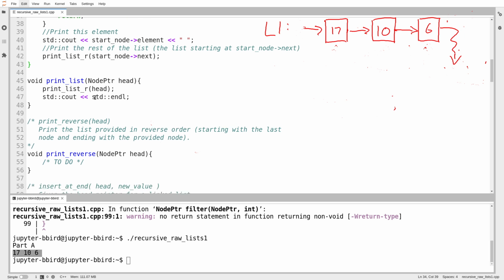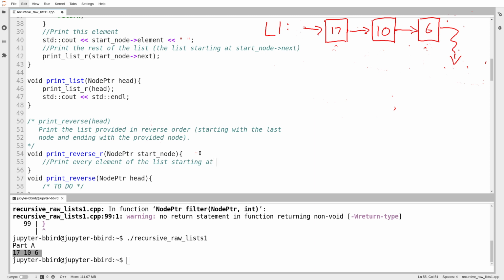I'm going to use the lessons I learned in print list with print reverse. So I'm going to try and write myself a little helper function. So void print reverse R, and then it takes a node pointer, and it's going to be the start node. And the goal of print reverse R is to print every element of the list starting at start node in reverse order.